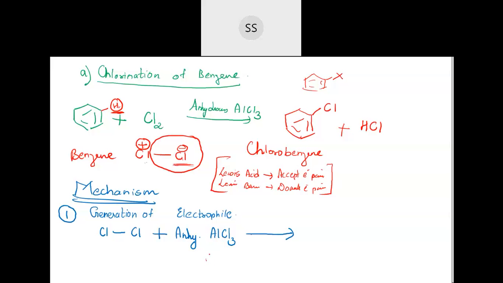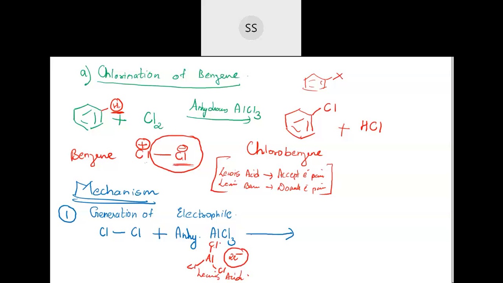Because you can see here the number of bonds they are having is only 3. Aluminium has only 3 bonds, so that means they are deficient of electrons and require 2 more electrons so that they can complete their octet structure. That's the reason why they act as a Lewis acid. They have only 6 electrons with them, so if they receive 2 electrons, then they can become stable.